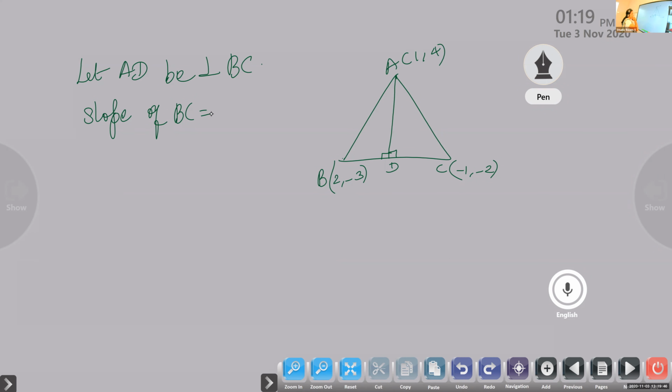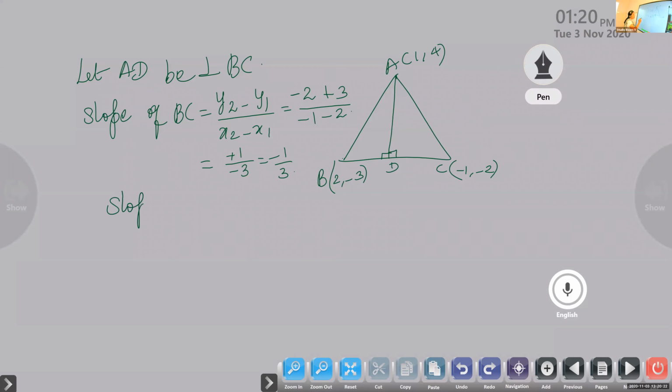What is the formula? y2 minus y1 by x2 minus x1. So when you apply it there, what you will get? y2 minus y1 is minus 2 plus 3, x2 minus x1 is minus 1 minus 2. So it is positive 1 by negative 3. So it is minus 1 by 3, isn't it?